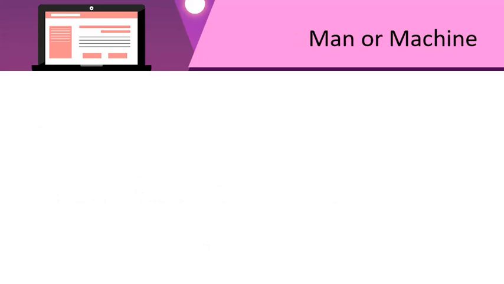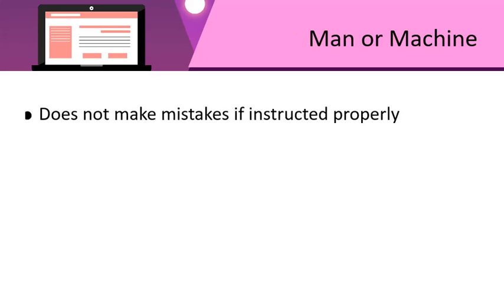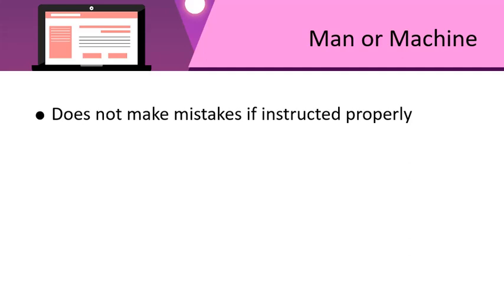Let's look at the next one. Does not make mistakes if instructed properly. Who do you think is this that doesn't make mistakes at all? Do you think humans can give errorless work? Yes, they can, but they can make mistakes at times. But a computer can give errorless work all the time if you give the command properly. So this one goes to the computer.